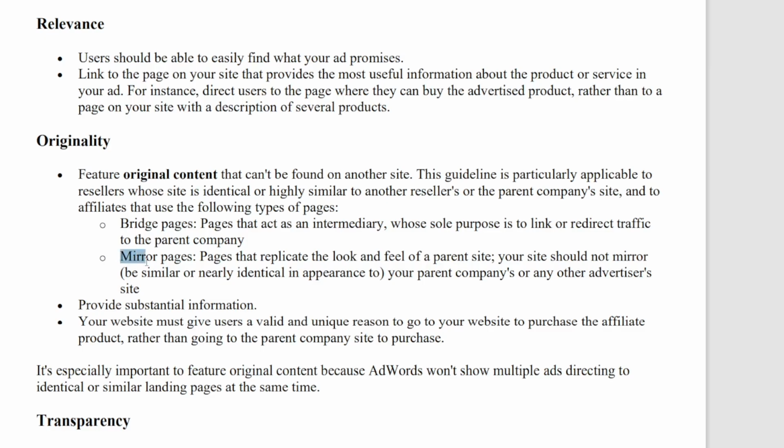Next is mirror pages, and this is all about replicating the same look and feel as a parent company site, or your site mirroring someone's or being identical to other advertisers' sites. This one's pretty straightforward, and I gotta be honest, every ClickBank advertiser is taught to do this. The reason why they're taught to do this is because they're told there's already a formula that works. The landing page works, the video works, don't change anything. They've tested it through the wazoo. Any little alterations could change your conversion rate. Now, although this may be true, the reality is it's not a long-term solution for you.